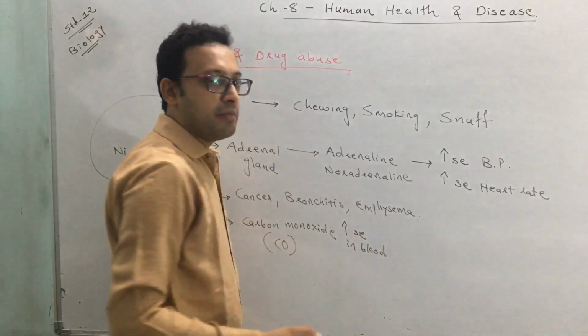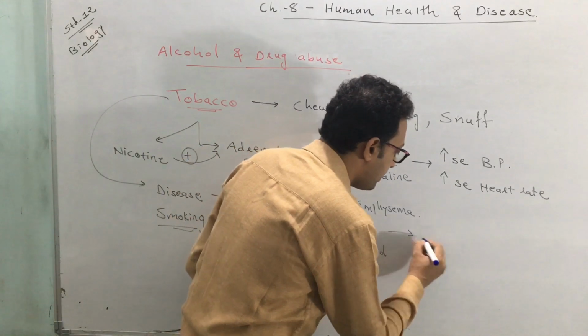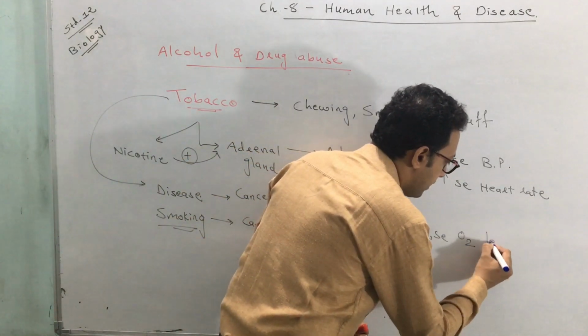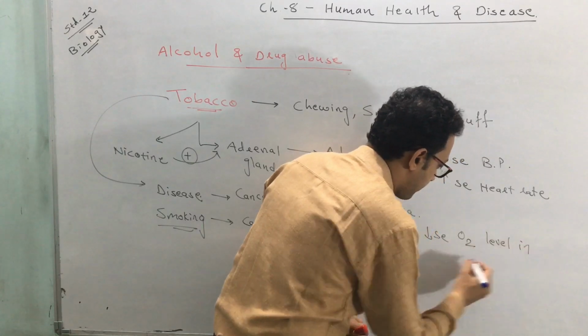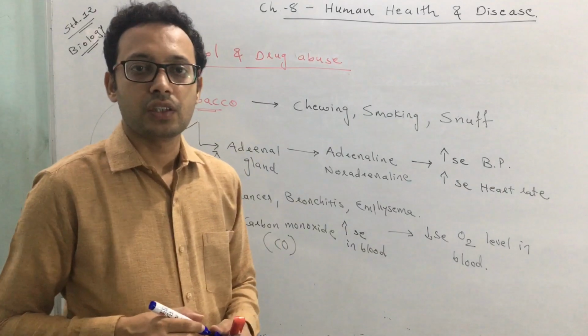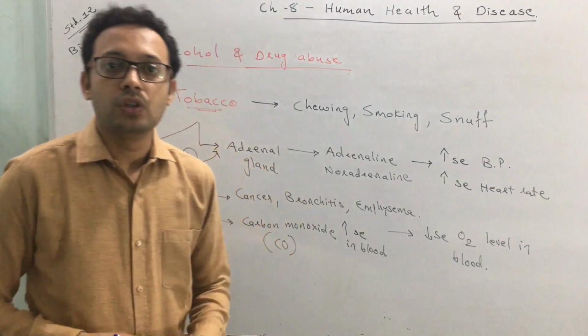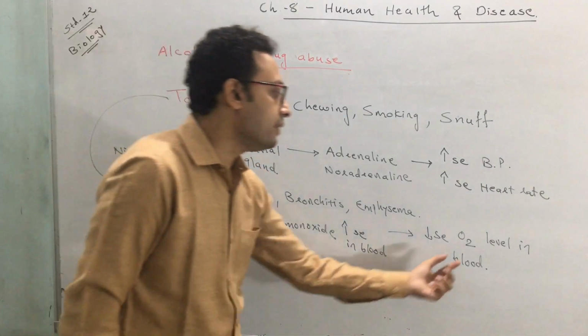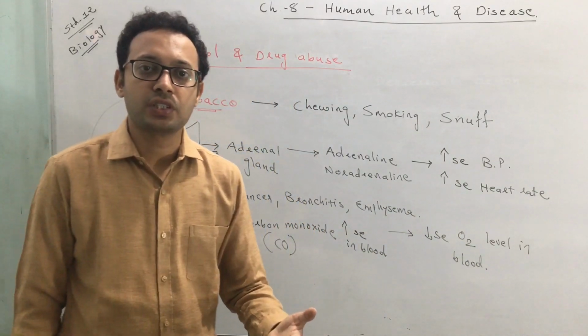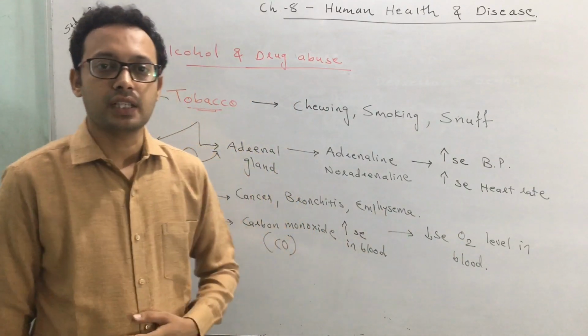When the level of carbon monoxide increases in blood, it decreases the oxygen level, or oxygen saturation, in blood. So the different organs receive a lesser amount of oxygen, and when they receive less oxygen, obviously complications start.